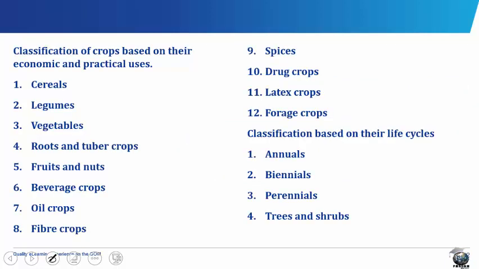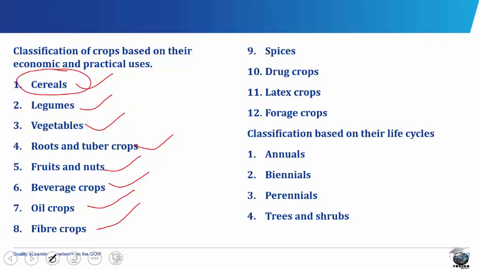Classification of crops based on their economic and practical uses. We have the cereals, the legumes, the vegetables, roots and tuber crops, fruits and nuts, beverage crops, oil crops, and fiber crops. Cereals are plants of the grass family that produce seeds useful to man. They include corn, barley, millet, oats, rice, sorghum, wheat, etc.